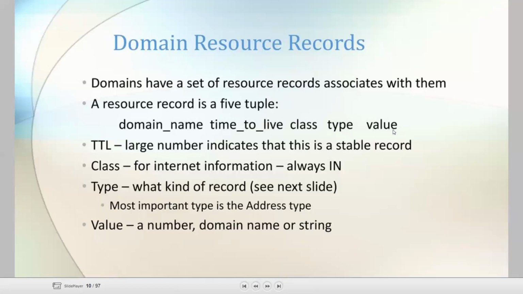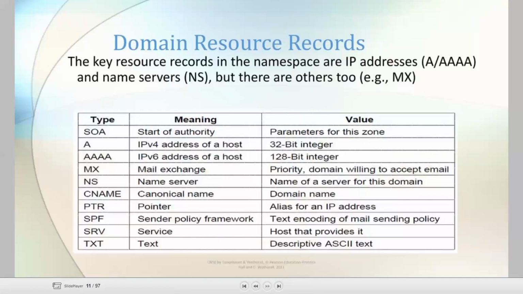Value may be a number, a domain name, or a string. Okay, this is the domain resource records. The key resource records in the namespace are IP addresses and name servers, but there are others.